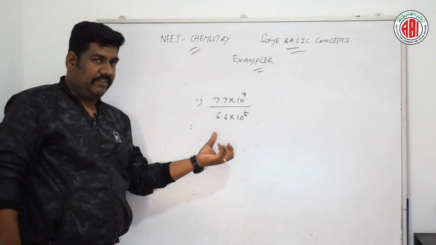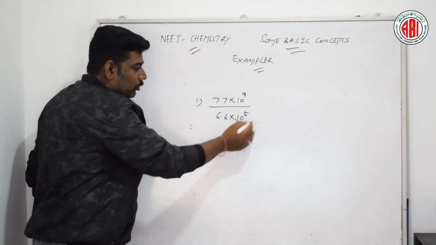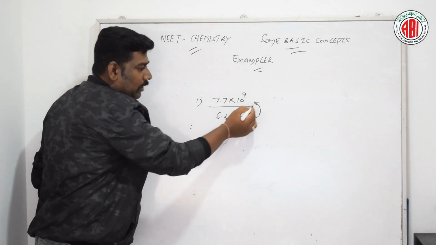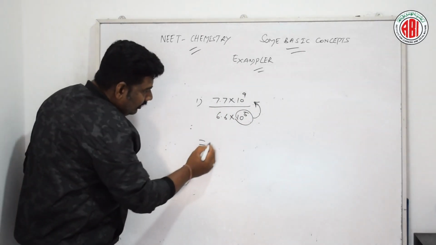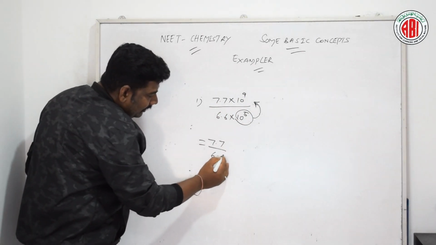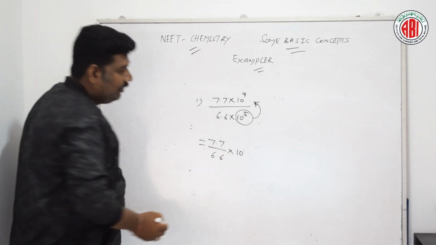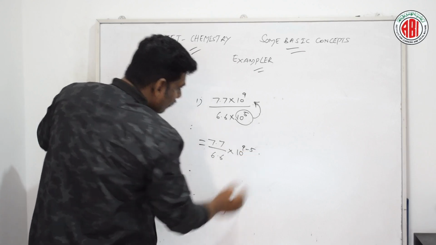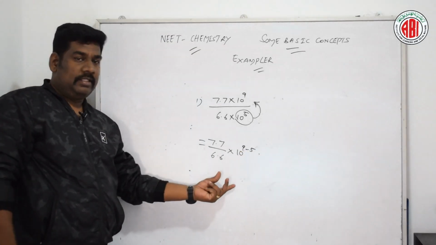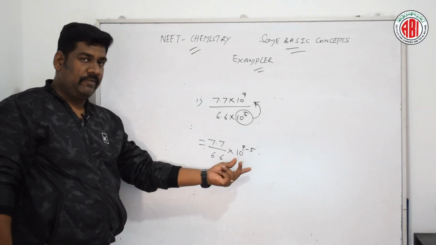In this case, these exponents should be moved towards the numerator. That means 7.7 by 6.6 into 10 to the power of 9 minus 5. 9 minus 5 is 10 to the power of 4.